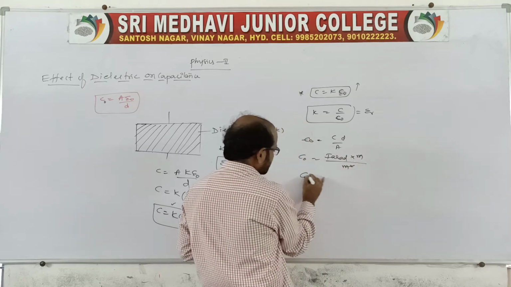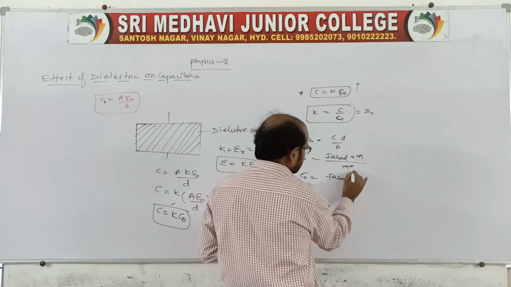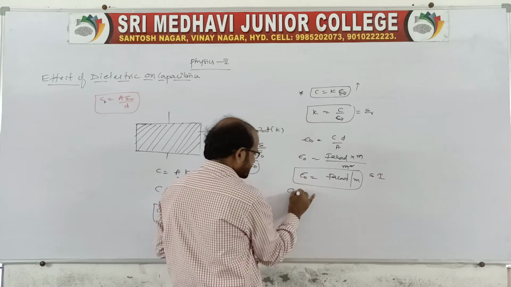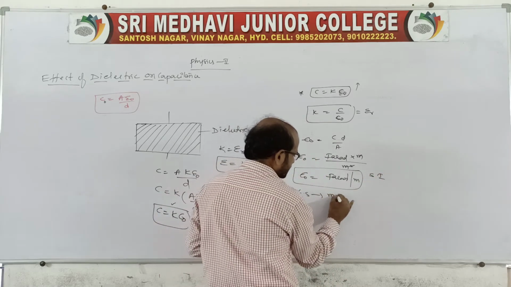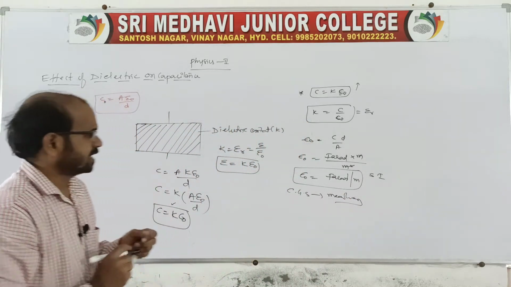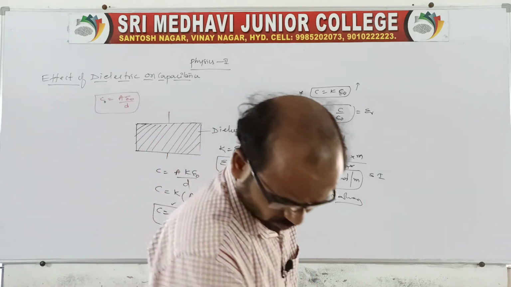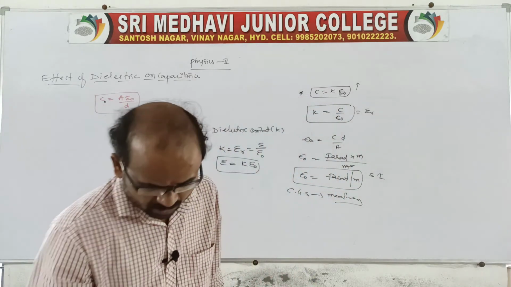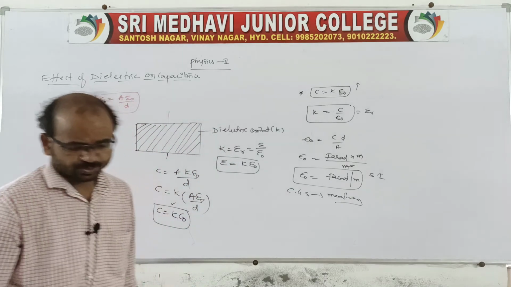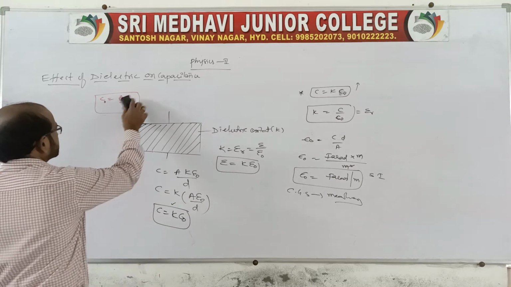So epsilon naught is in farad per meter. That is in the SI system, whereas in the CGS system it is meaningless, which is very important. You remember farad per meter is also called the permittivity unit. So we go like this when it is completely filled.